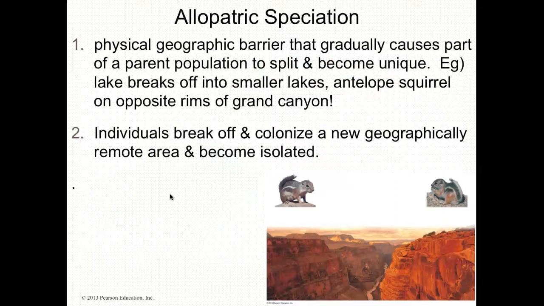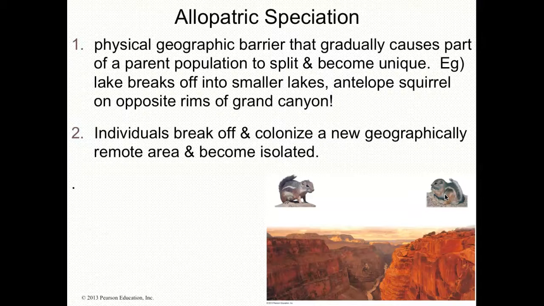So here's another image of allopatric speciation where you physically have some sort of barrier that causes a population to split. And so the parent population splits and becomes unique. In this example, you have squirrels inhabiting two different sides of the Grand Canyon.